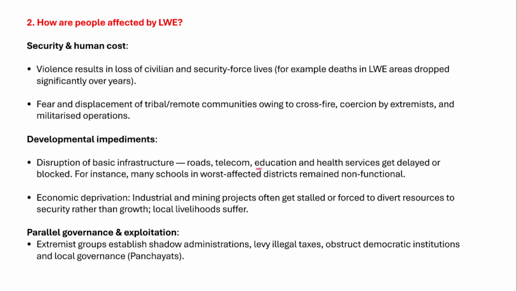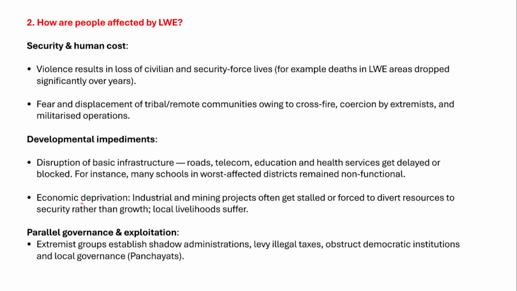They blow up school buildings and even hospitals as well. They make sure that the government does not influence the mindsets of the people. Therefore roads, telecom, education and health services get delayed or even blocked. For example, many schools in these tribal belts or Red Corridors remain non-functional and closed.